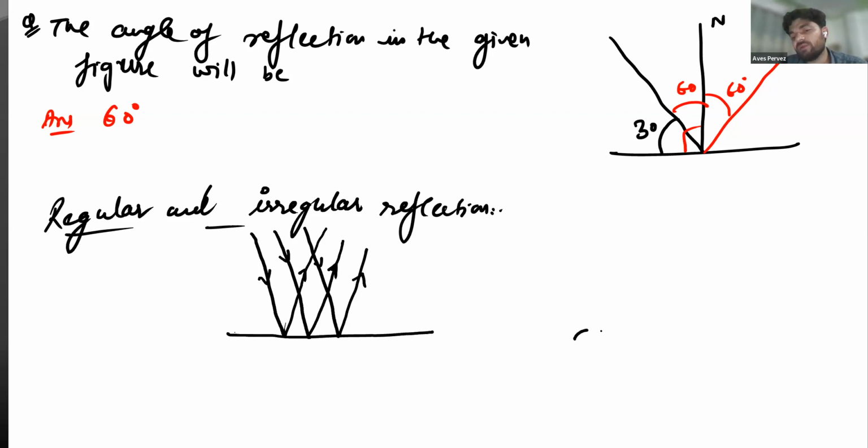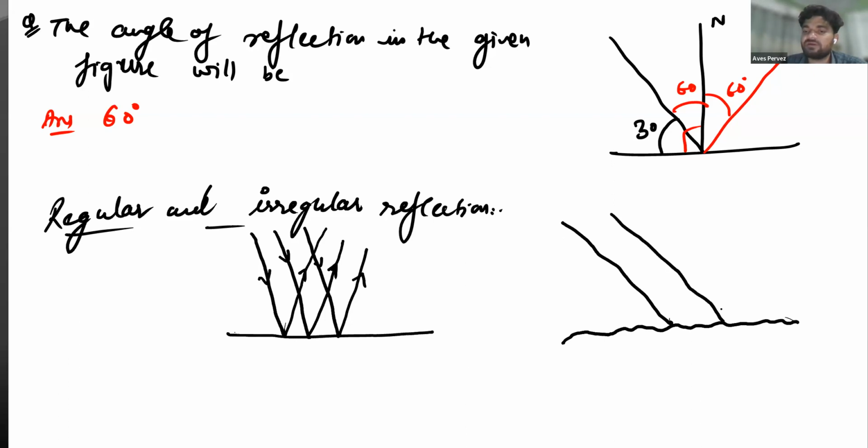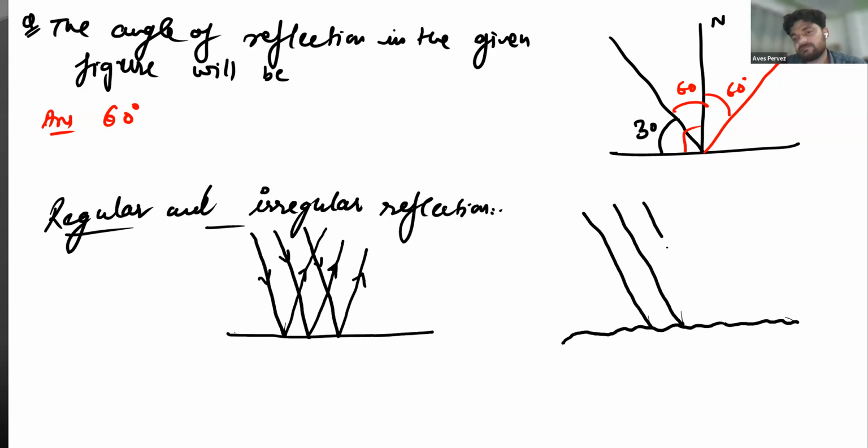But what happens in irregular reflection? For example, this is an irregular surface. When a parallel beam of light falls on this surface, like this, they will not be reflected back at the same angle of incidence.